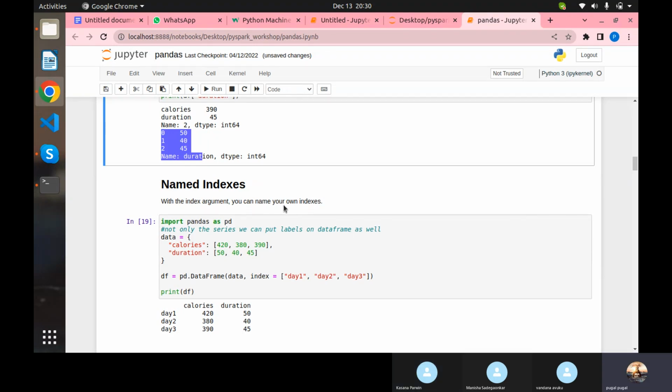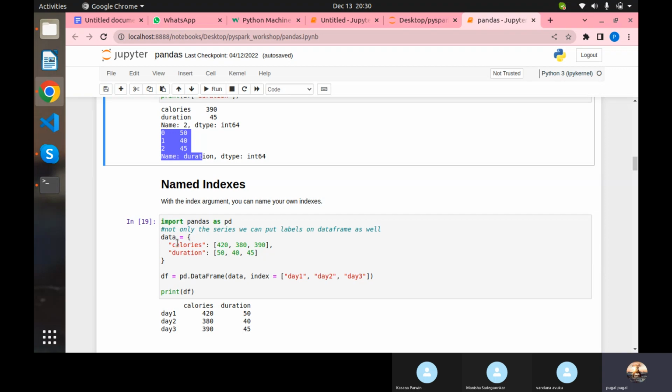Okay, so next, named indexes. That now only we have seen, right? Why are they putting the same things again and again? Data frame, yeah. Okay, so this is something different. We need to see this.